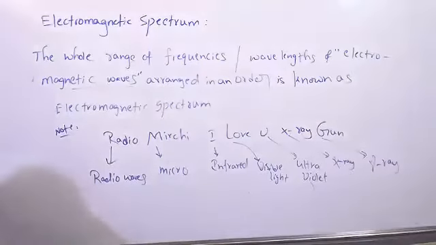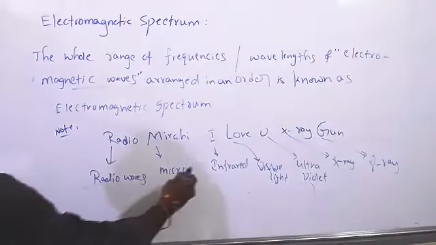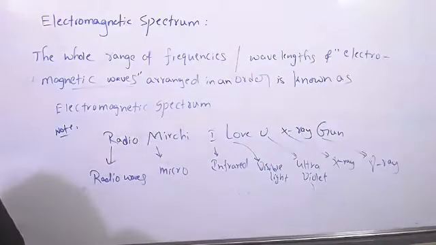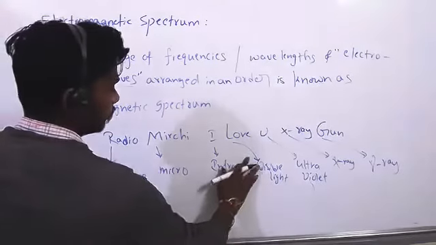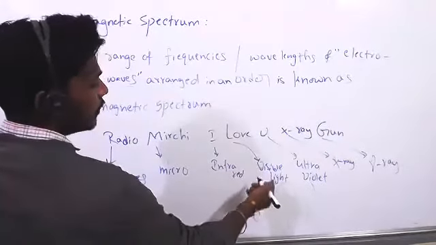Write that. Sir, what is that I, sir? I is infrared. L means visible light.